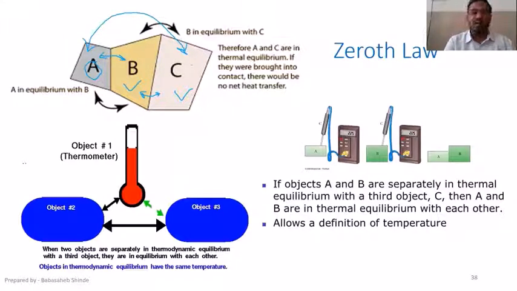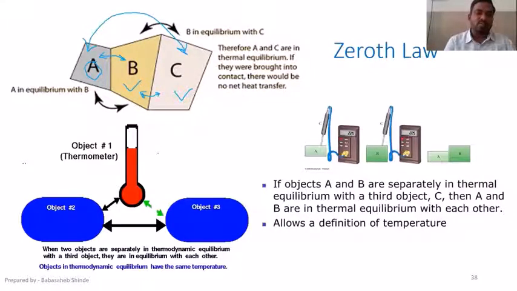This is the law. If bodies A and B are in thermal equilibrium, and bodies B and C are in thermal equilibrium separately, then we can say that bodies A and C are going to be in thermal equilibrium. The use of this law is temperature measurement; this law provides the basis for temperature measurement.